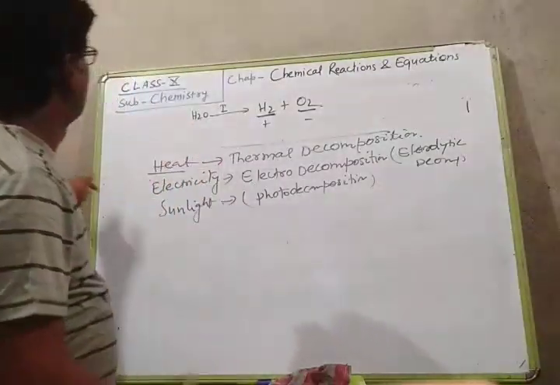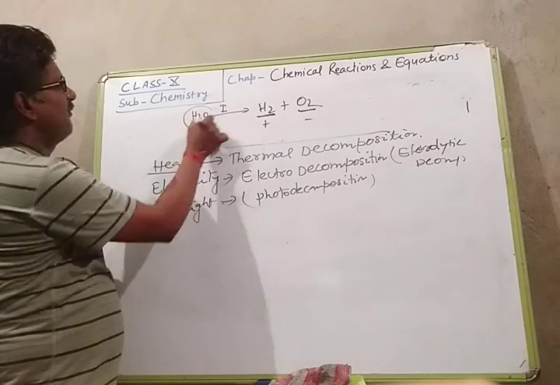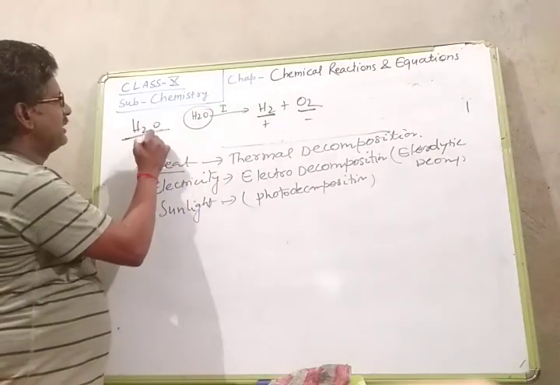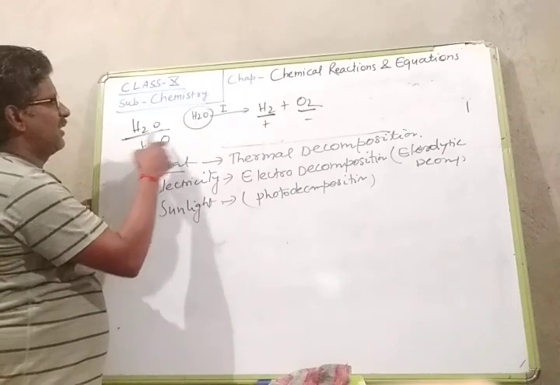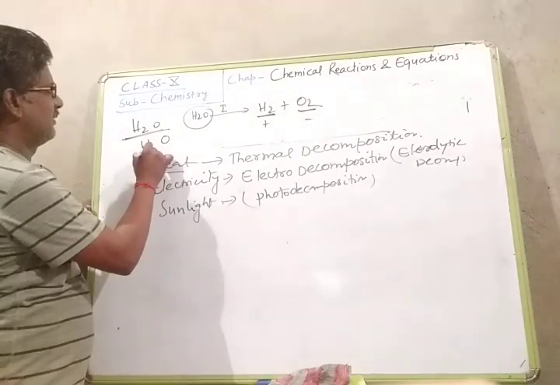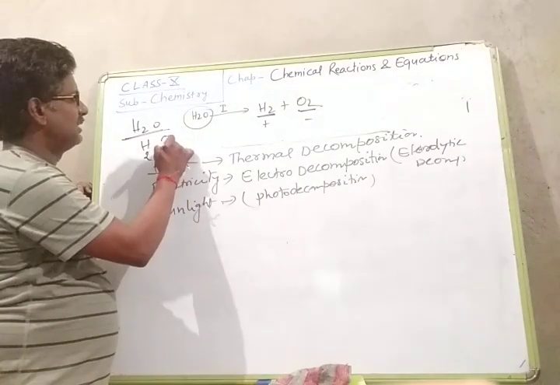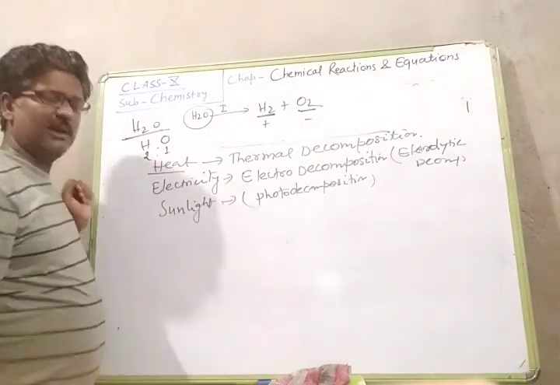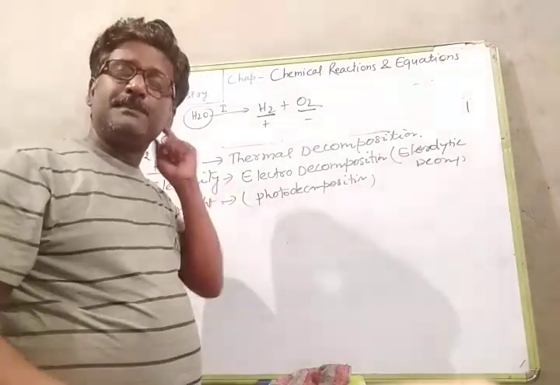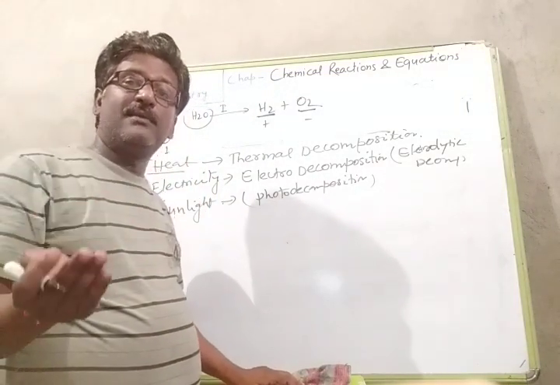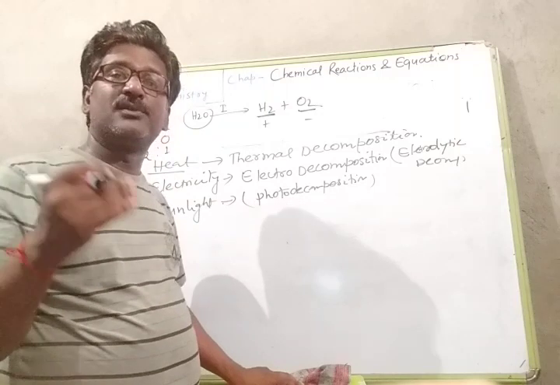Just see, the chemical formula of water is H2O. In this H2O, the ratio of hydrogen and oxygen is two atoms of hydrogen and one atom of oxygen. So in water, the number of hydrogen atoms is double that of oxygen atoms.